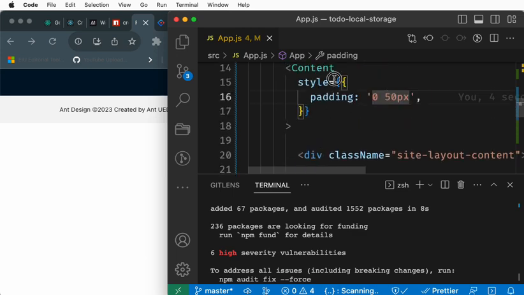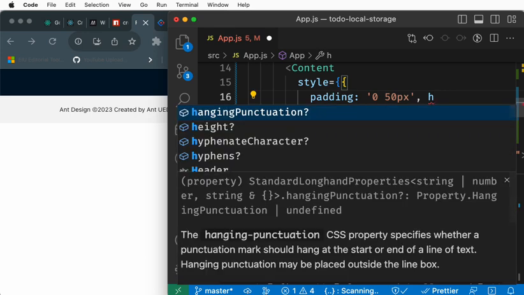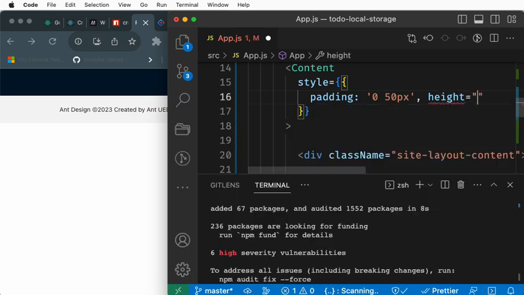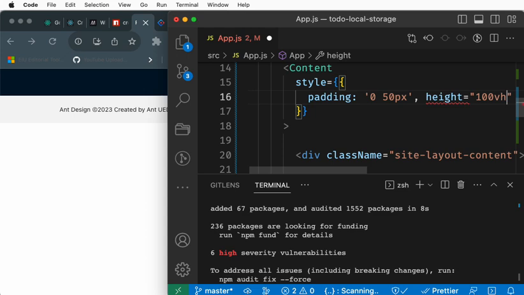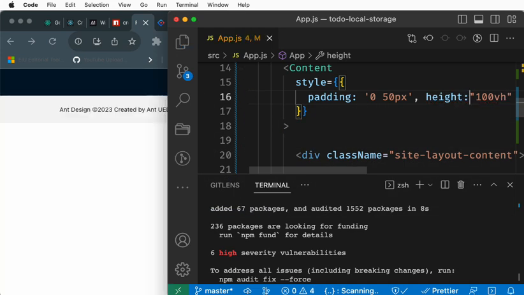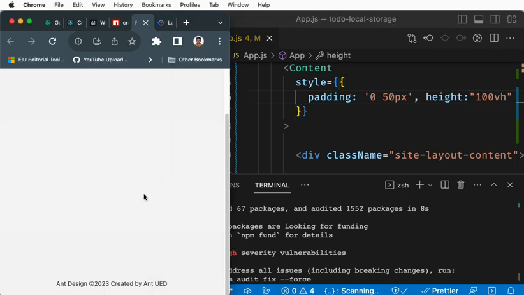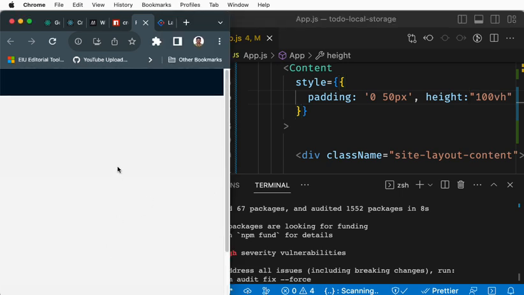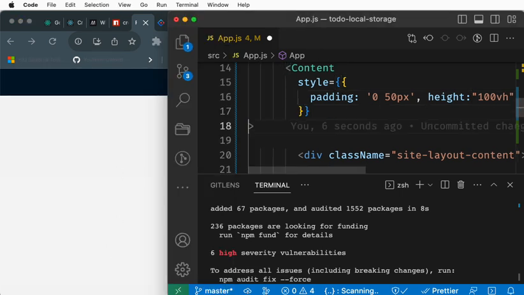In order to push this footer to the bottom, what you can do is, in your content part, you can see that the height is 100vh, something like that. It's an error, sorry, it's a JSON. Everything we need to define in the JSON. You see the footer comes down. Anyway, leave that part for now.